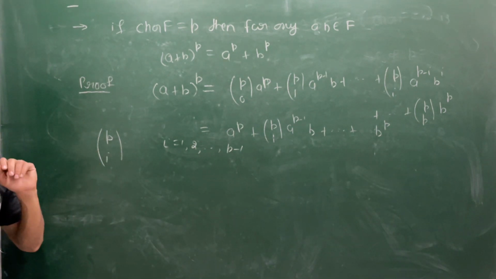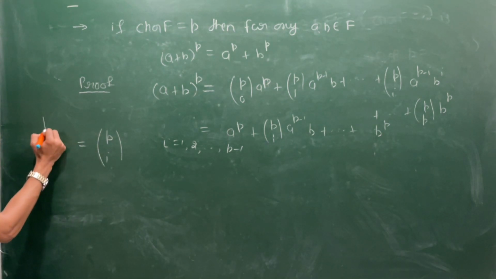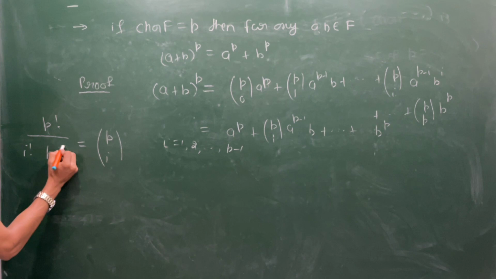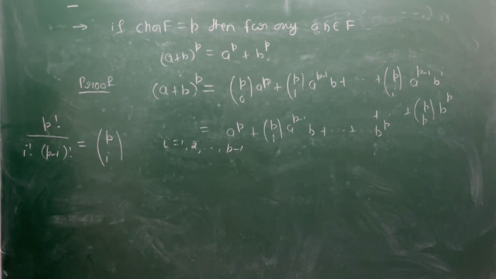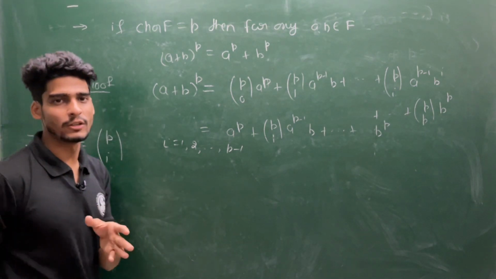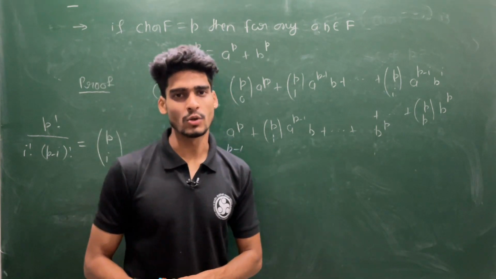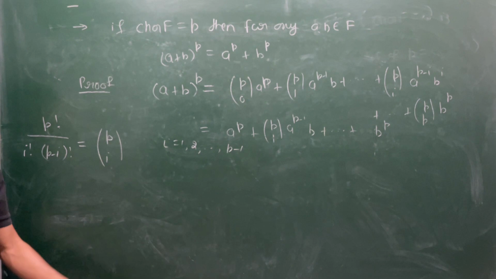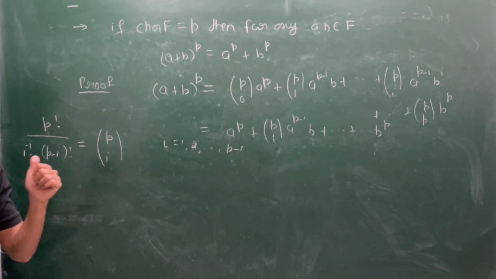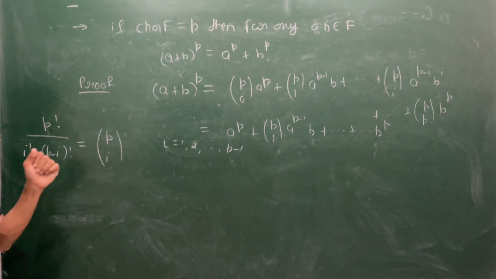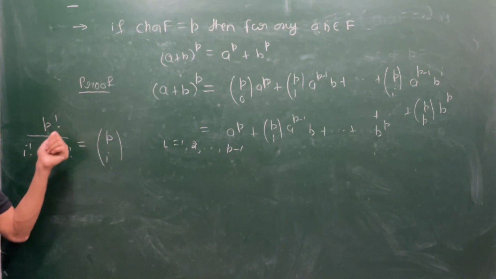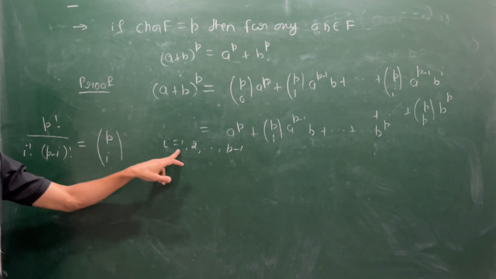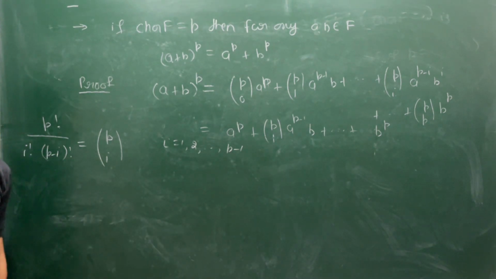What can you say about this p choose i? This can be written in this format: p factorial over i factorial and p minus i factorial. See, this p factorial will be like p into p minus 1 into p minus 2, and there will be a factor of p minus i also, and there will be a factor of i also, depending whether p minus i is bigger or i is bigger. So if i is bigger, i will come first. If p minus i is bigger, then p minus i will come first. But this i is varying from 1 up to p minus 1.